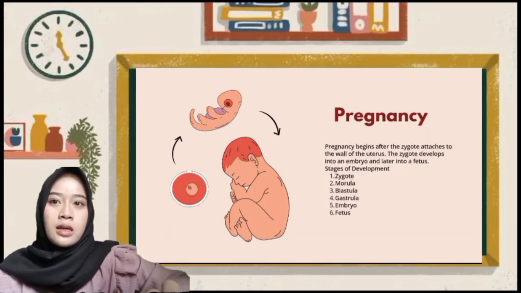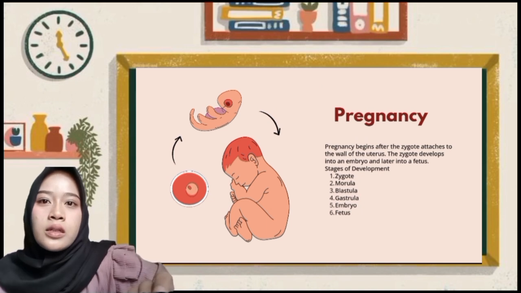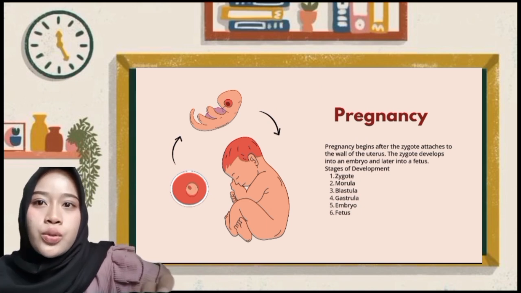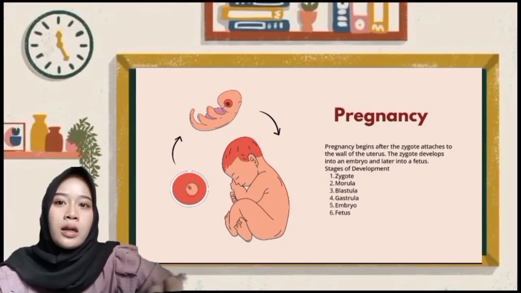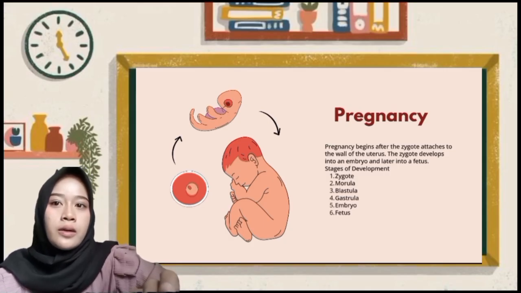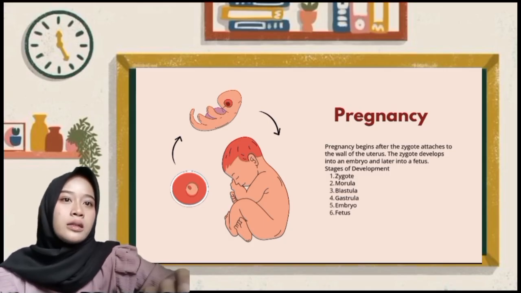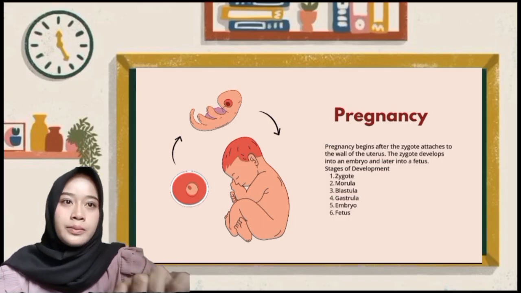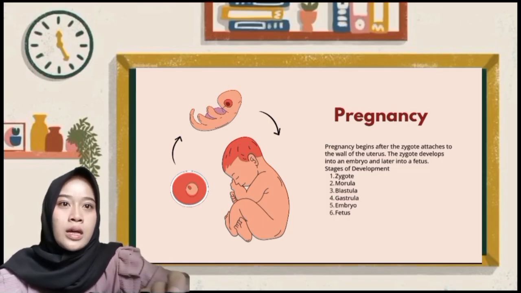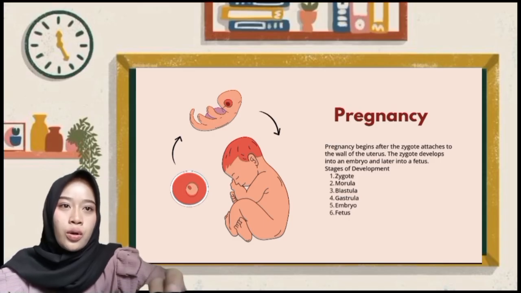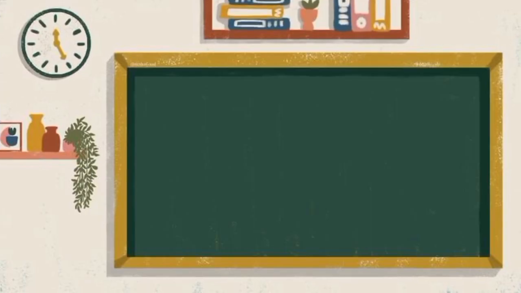Next, pregnancy. Pregnancy begins after the zygote attaches to the wall of the uterus. The zygote develops into an embryo and later into a fetus. These stages are the zygote, morula, blastula, gastrula, embryo, and finally the fetus. The fetus continues to grow and develop until birth.